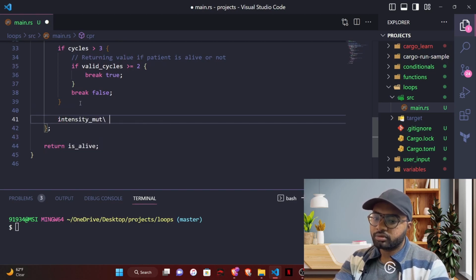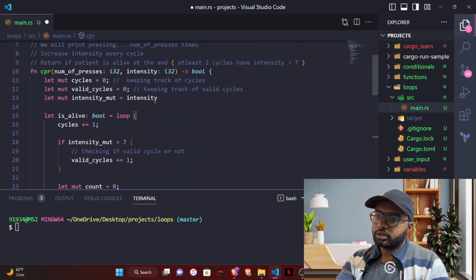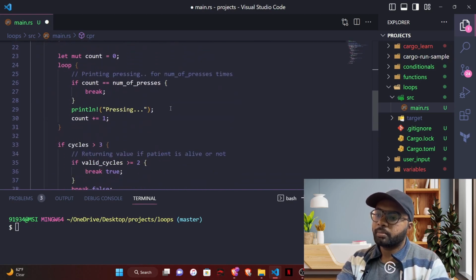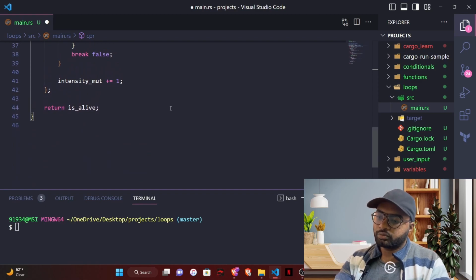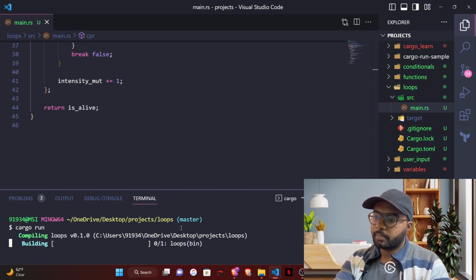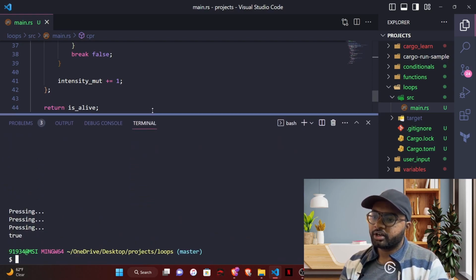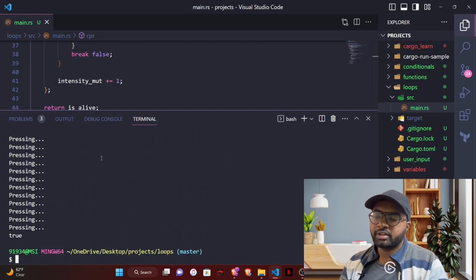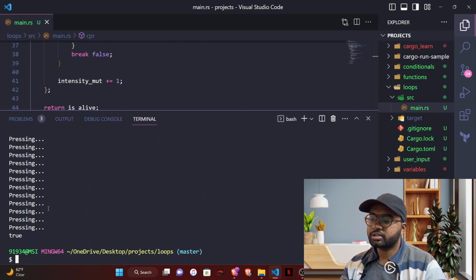So intensity mute plus equals 1. We should skip the semicolon here also. So this should work fine now. Let's try to run this, cargo run. So it printed pressing for 60 times, because we have 3 cycles, and for every cycle there are 20 pressings, and we got true at the end.